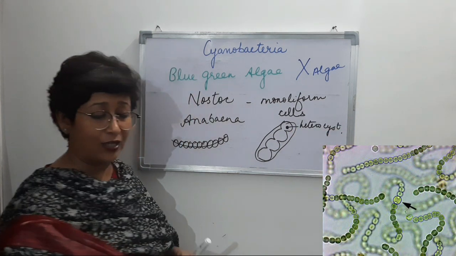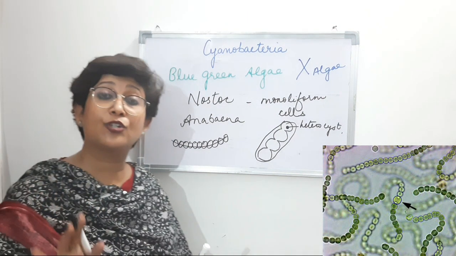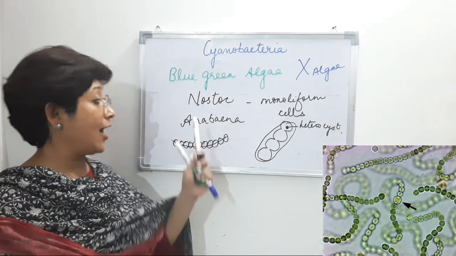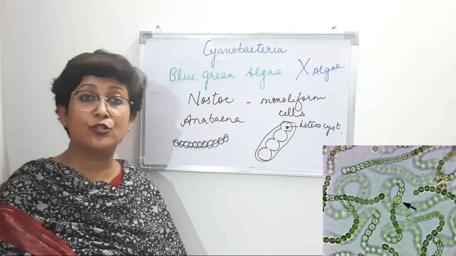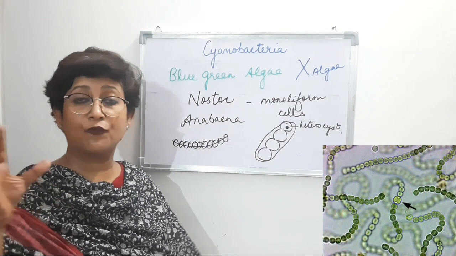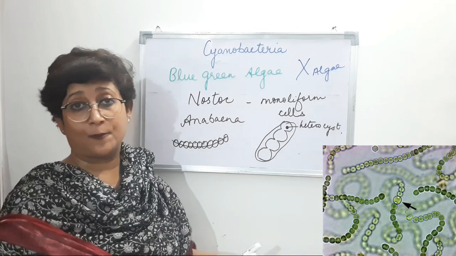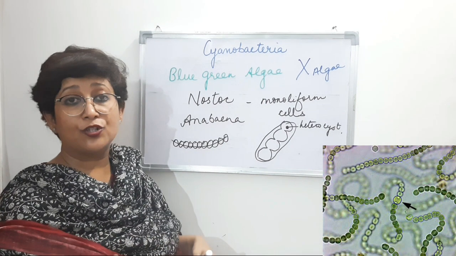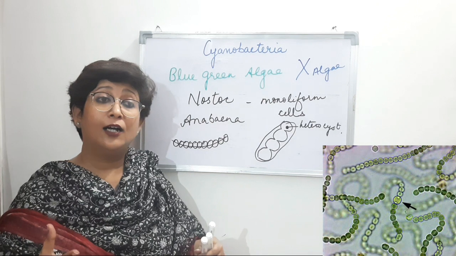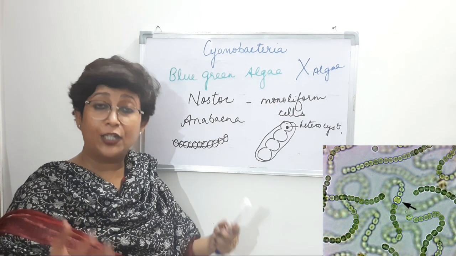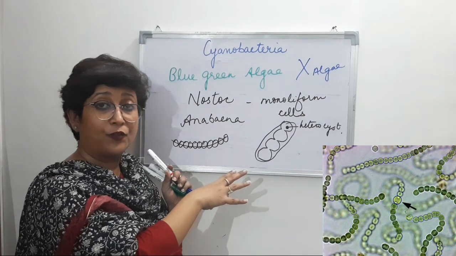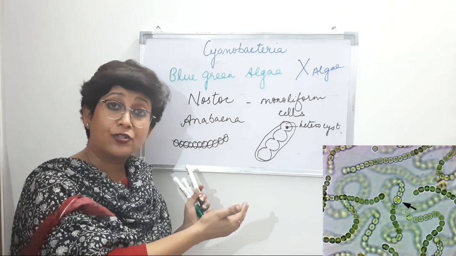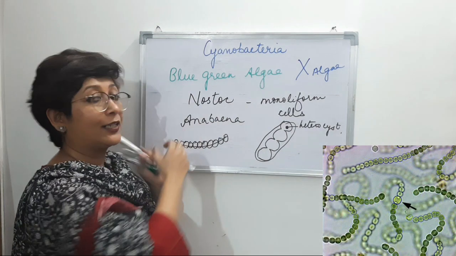Now, these are the structures which help in nitrogen fixation, right? So what are Anabaena and Nostoc known for? They are known for nitrogen fixation. They fix atmospheric nitrogen, because organisms like us cannot use nitrogen directly from the atmosphere. So these organisms fix the atmospheric nitrogen into compounds of nitrogen which can be used by the plants.